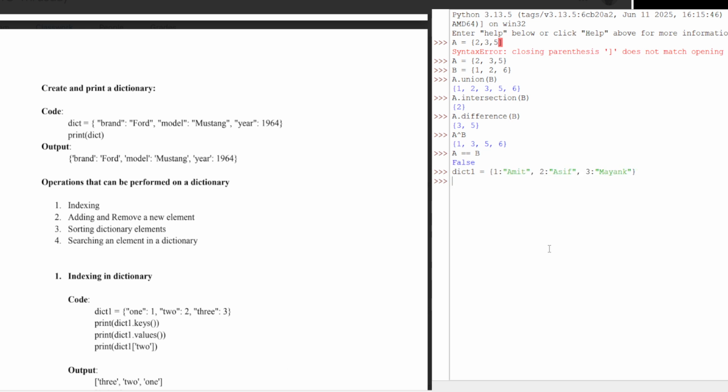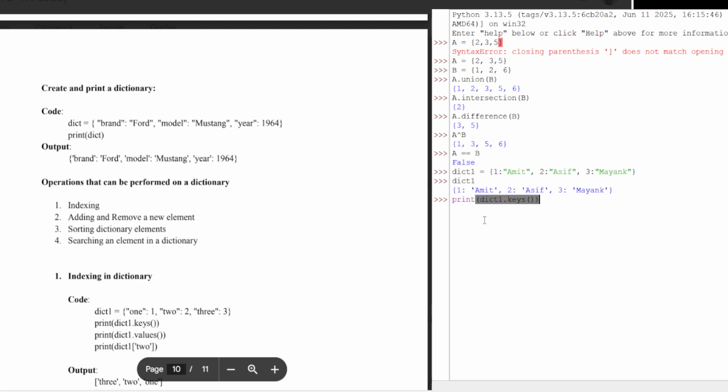So if I do dict1, it will give me the dictionary with 1, 2, 3. So roll number 1 is Amit, roll number 2 is Asif, roll number 3 is Mayank. This is how we do it. Now, if you want to have indexing, suppose I want to read all the keys, so I will print dict1.keys. Dot keys means it will print all the keys. 1, 2 and 3 are the keys.